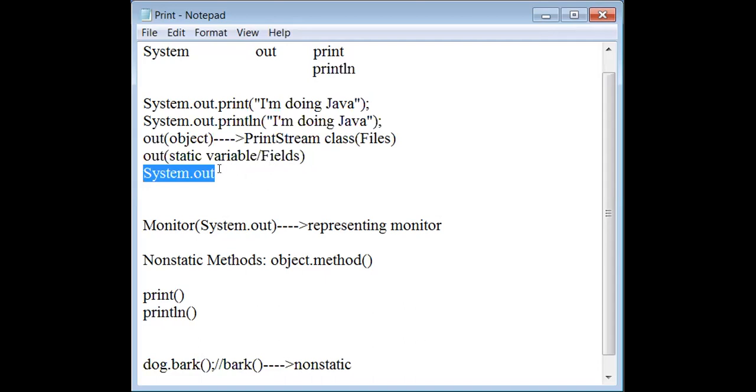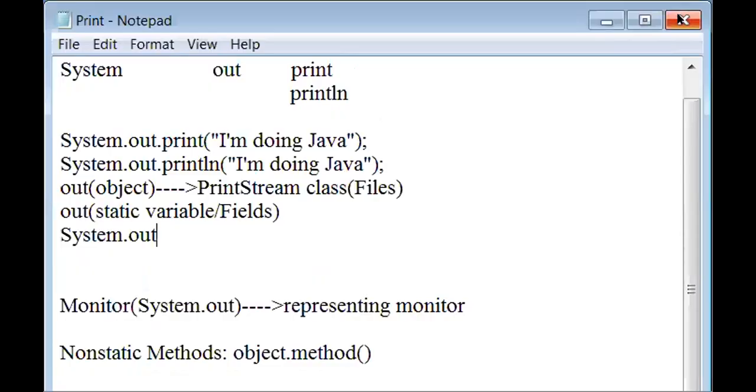Okay, fine. System.out. Now I think you got well with this concept. Shall I close this particular concept? Can I move to the next one? Yes. Let me share back your Eclipse.